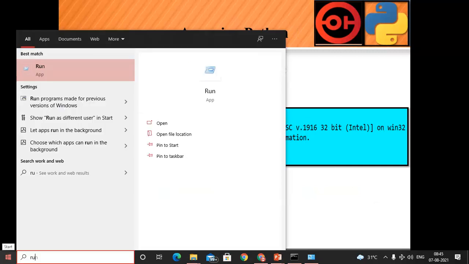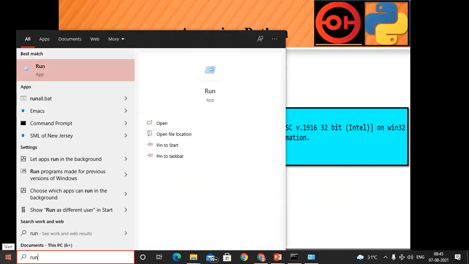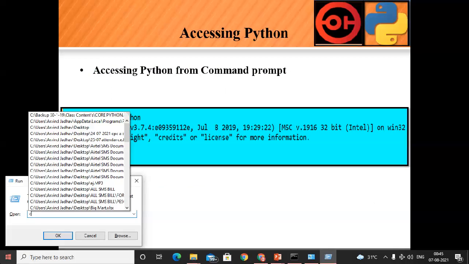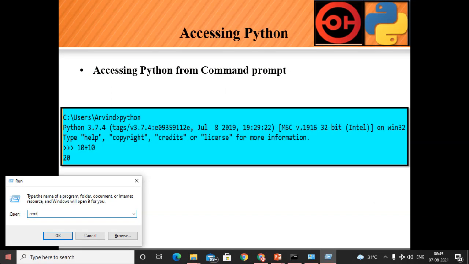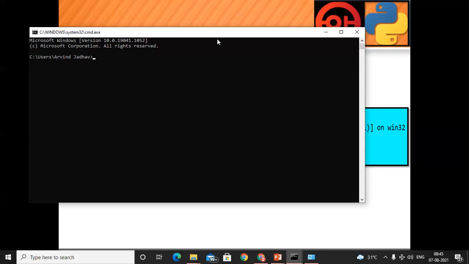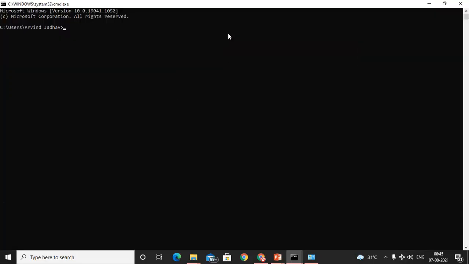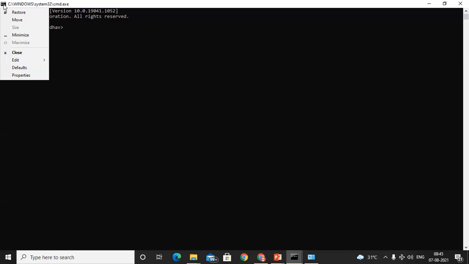Just use the Run second method. So use the Run app. In that we can type cmd, or directly we can type cmd. Don't worry about that. So this is your command prompt. Make a note of that. अब ये दिखने में changes करना है. If you want to do any changes on this command prompt, for example, if you want to increase the font or change the color, you can do it by using this option.